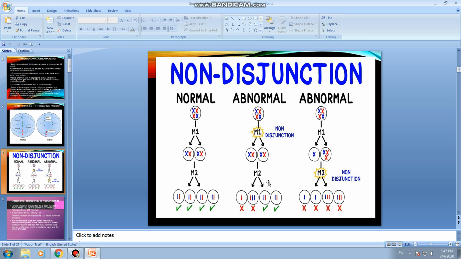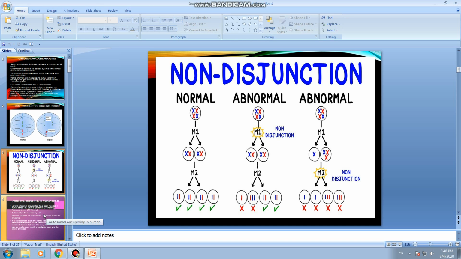This is the abnormal condition, non-disjunction. In meiosis 1, due to non-disjunction, or the failure of the chromatids to separate, the daughter cells have fewer or more chromosomes than normal. Here is a cell with fewer chromosomes than normal, and this one shows more chromosomes than normal, which is also an abnormal condition. Non-disjunction may occur during meiosis 1 or during meiosis 2. So this is the illustration to explain non-disjunction of the chromosomes.